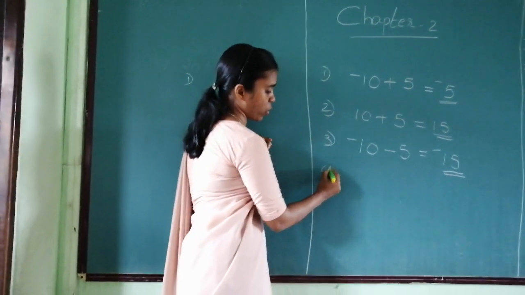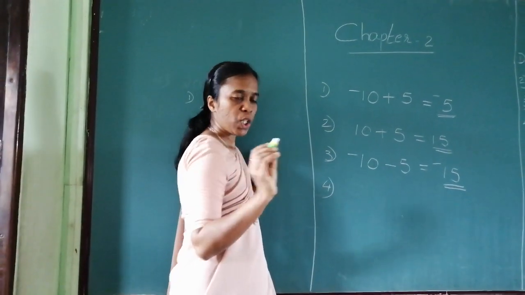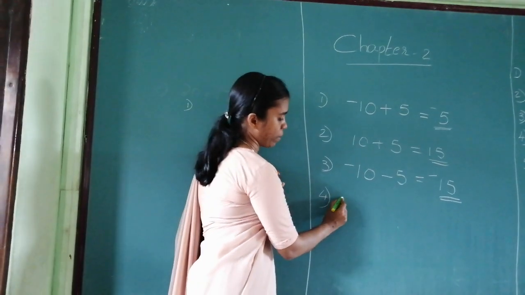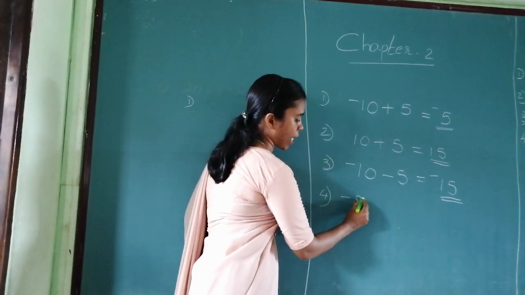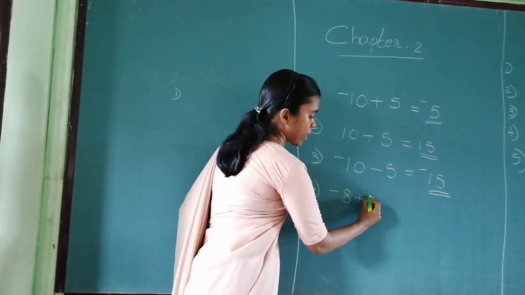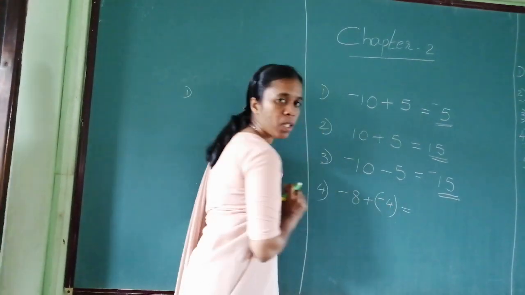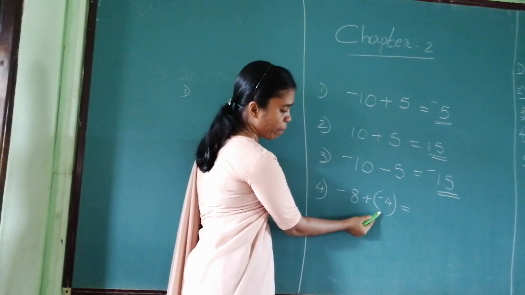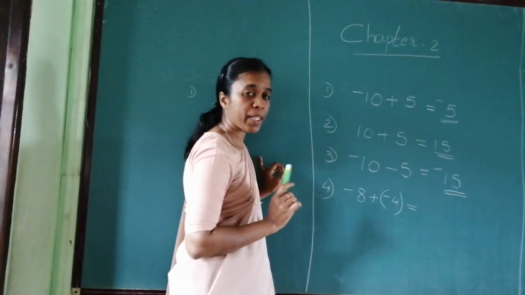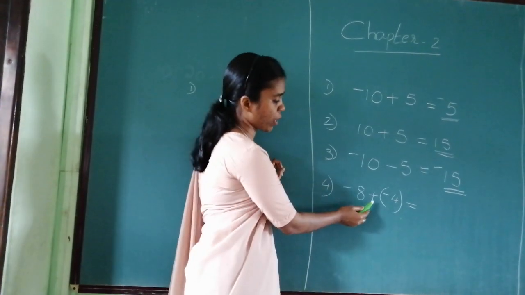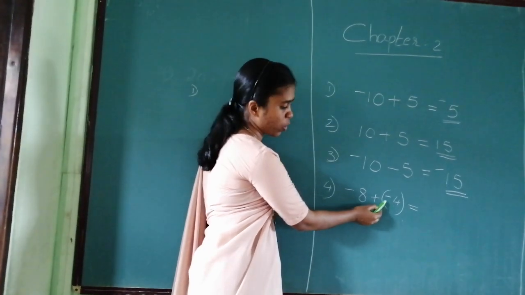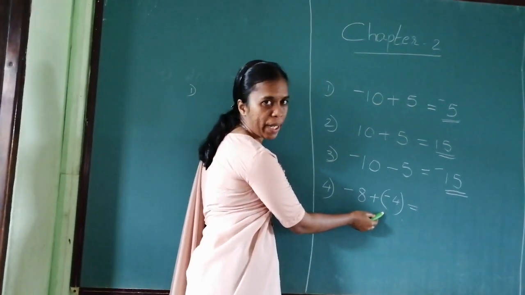The next one, question number 4. In your textbook, you will see examples like this. Minus 8 plus minus 4. Now, when you have a bracket given, first of all, why did they put a bracket over there? Because they are mentioning two operations over there. To separate two operations, they are using a bracket.